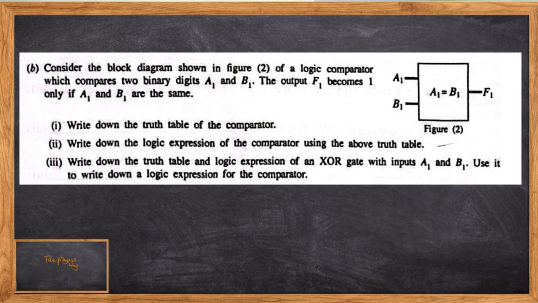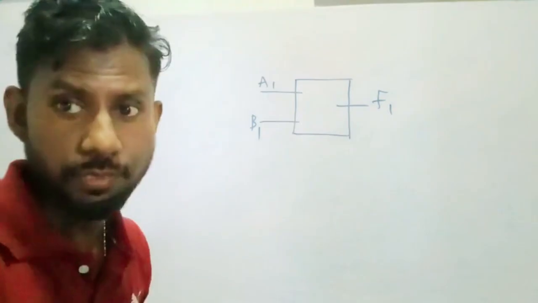Write down the logic expressions we have done using the above truth table. I've done it. And the third one, write down the truth table of the logic expression of XOR. So they are getting us closer to that XOR thing, right? If that automatically comes into your mind before reading that, that's great. Write down the truth table for the logic expression for XOR.